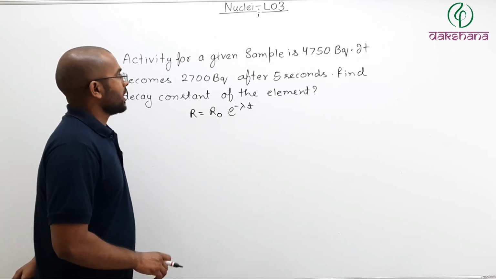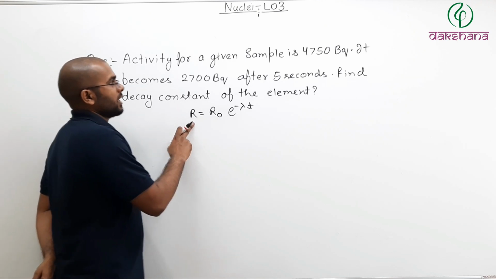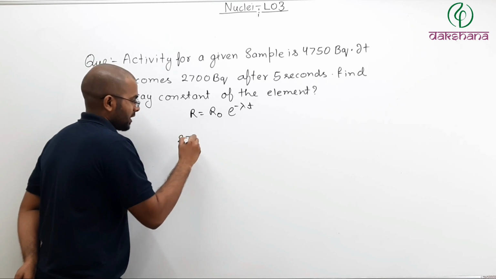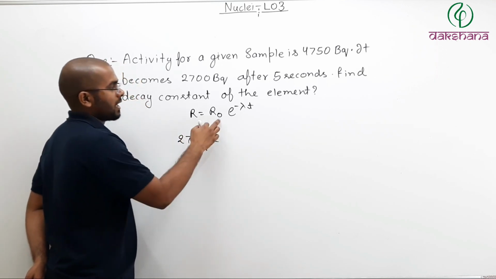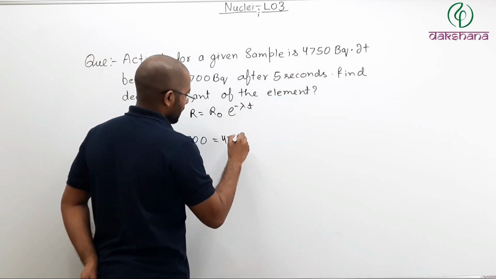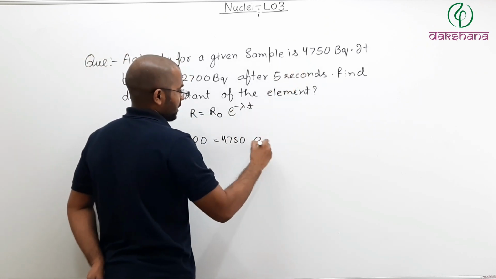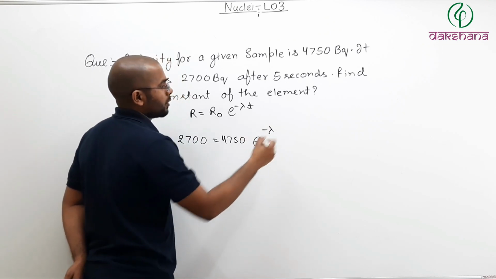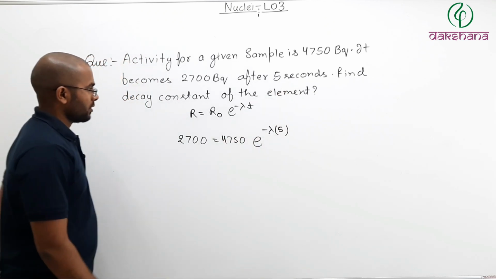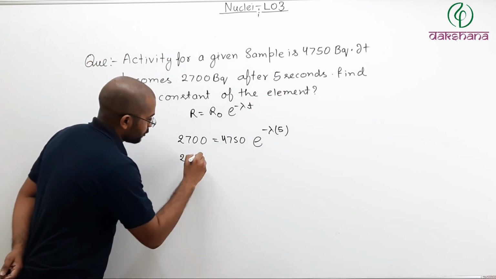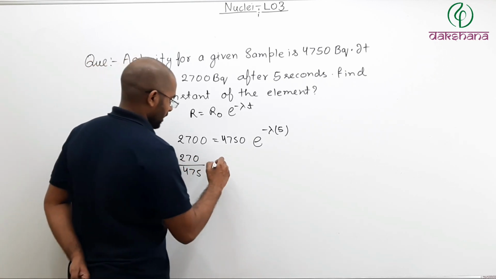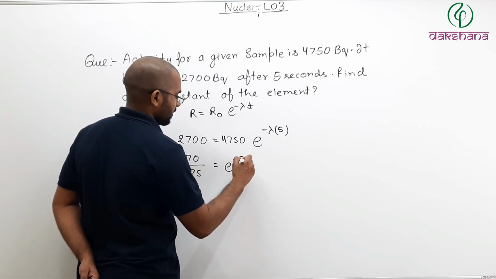Now, here I can write R as what? At t equals 5, activity is 2700. So 2700 becquerel equals R naught at t equals 0, 4750, e to the power minus lambda, I don't know lambda, but time I know, which is 5 seconds. So I will write 270 divided by 475 is equal to e to the power minus 5 lambda.